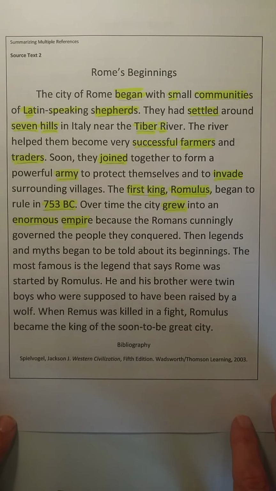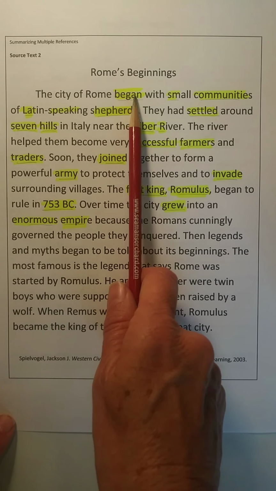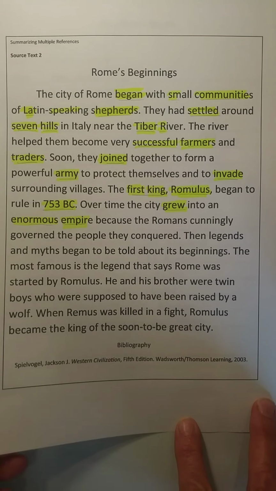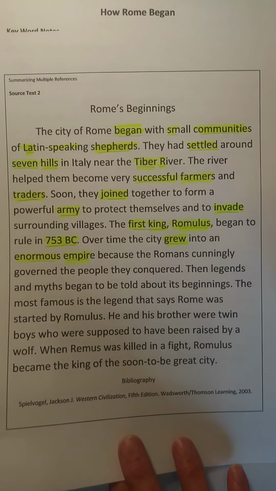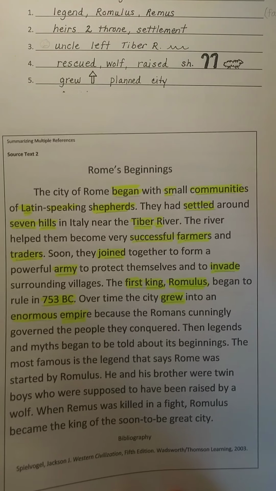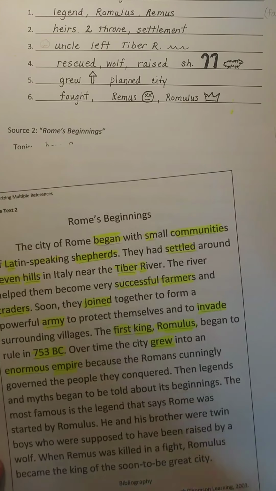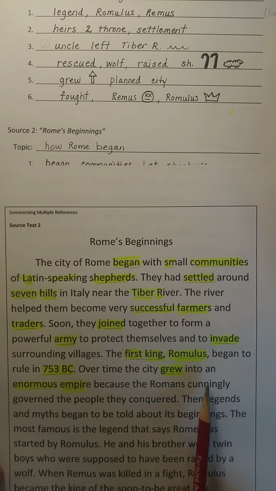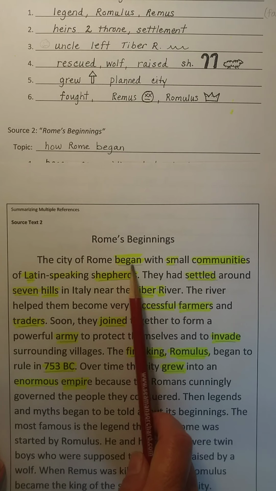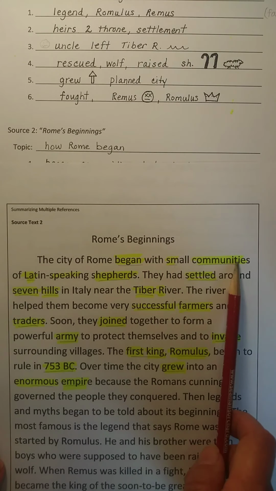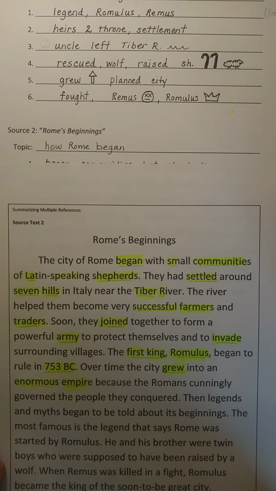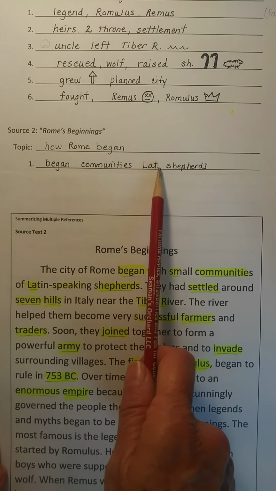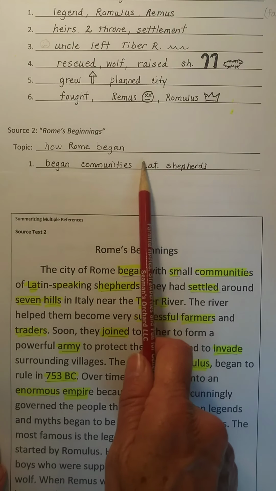All right, again, I've underlined, or highlighted in yellow, the words that I want to use on my note-taking keyword outline. So let's go to the second outline here, and notice again the topic is still the same, how Rome began. The first thing I want to note is that it began with small communities of Latin-speaking shepherds. Now that's a lot to put on one line. I put began, communities, Lat, shepherds. And remember that Lat means Latin.